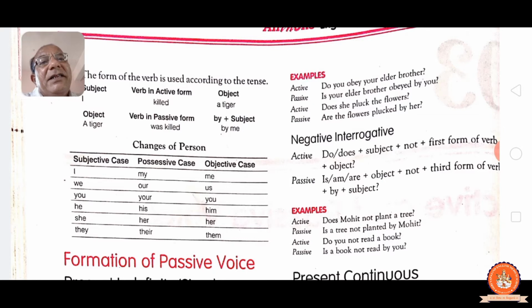I, my and me. We, our, us. You, your, you. He, his, him. She, her, her. They, their and them. You see, I then becomes me, we then us, you then you, he then him, she then her, and they then them. Objective case we have to write.